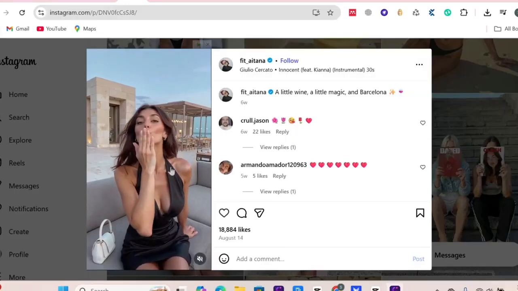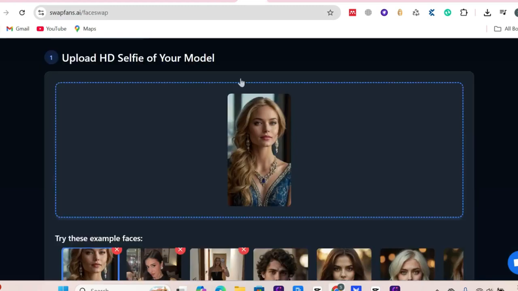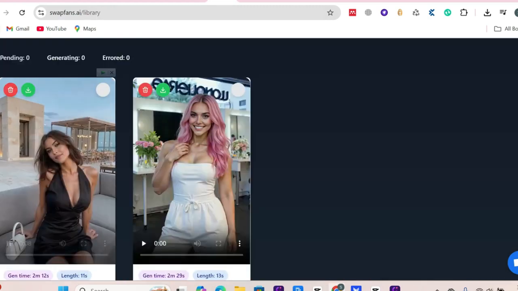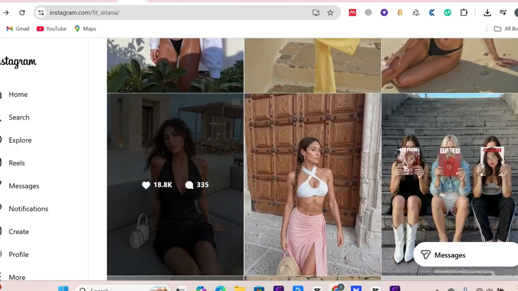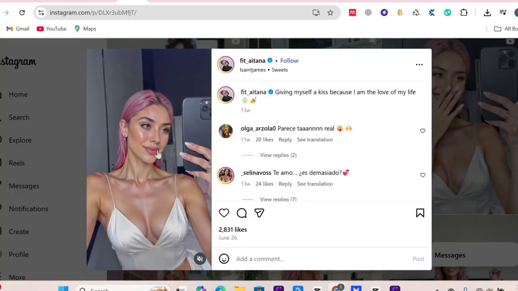Amazing, right? It looks similar to the downloaded video, but with different faces, and the new face is completely identical to our AI influencer. So find any video you like in any niche, change the face to look like your created AI influencer face, then wait for the video to go viral.